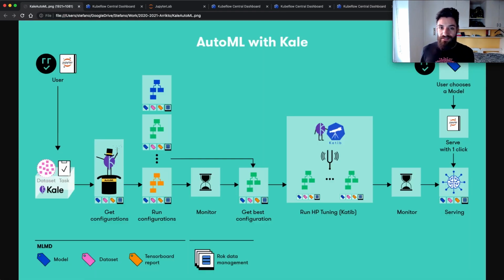So that's the very brief and high-level overview of how the Kale AutoML feature works. I hope you enjoyed it. I encourage you to go and take a look at the codelab. Again, find the link in the description, and see you soon.